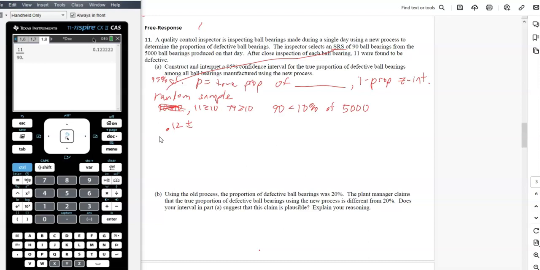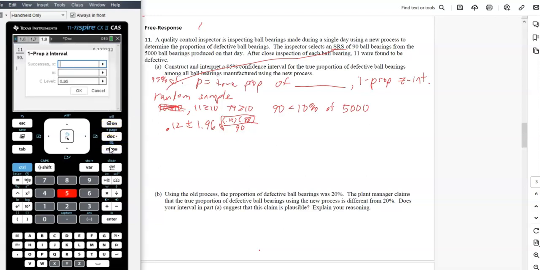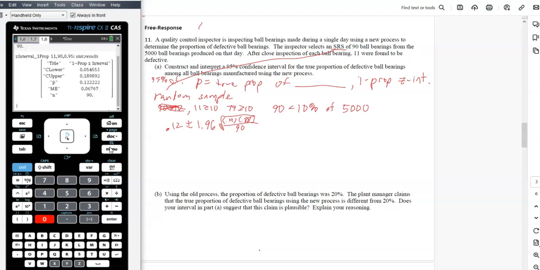Oh, 95% confidence, so 1.96 times square root of p hat, which is 0.12 times 0.88 all over n, which is 90. I would show that part from scratch, and then I would go to the calculator menu, 665. The number of successes was 11 out of 90, and we wanted 95%. It just does all this for us.